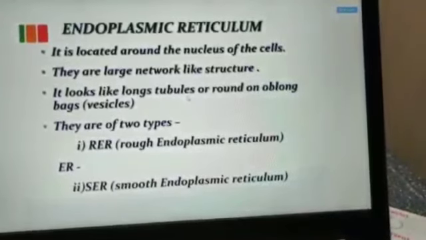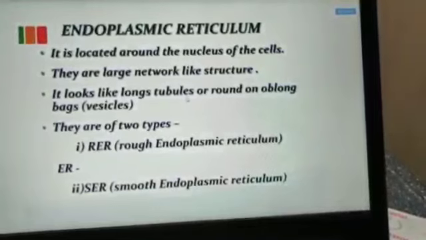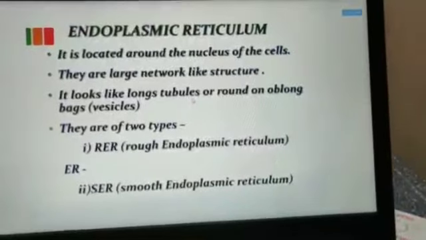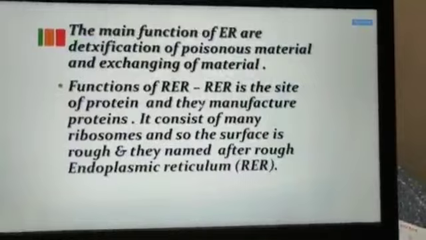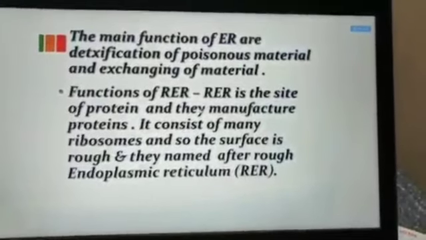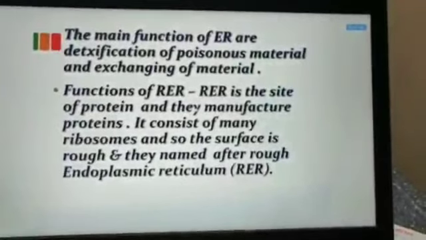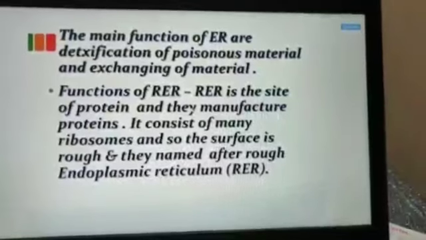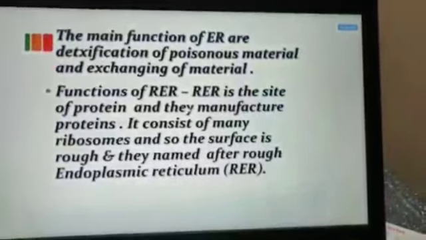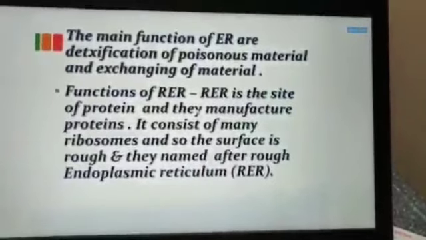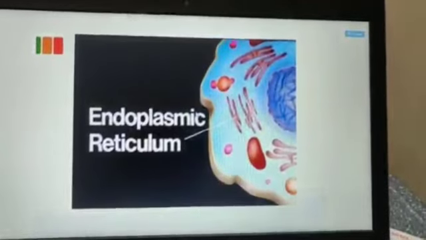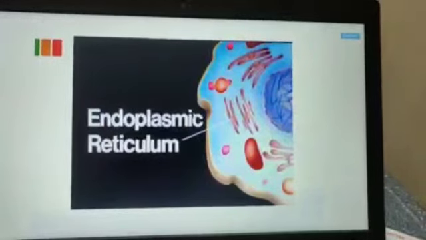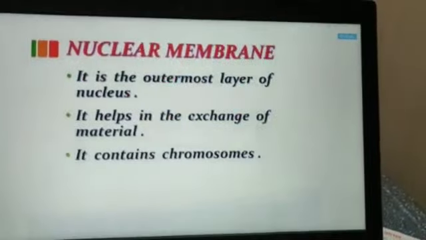RER: R stands for rough, ER stands for endoplasmic reticulum, and SER is smooth endoplasmic reticulum. The main function of the endoplasmic reticulum is detoxification of poisonous material and exchange of material. RER is for protein synthesis and SER is for fat synthesis. Okay, now this is the diagram of an endoplasmic reticulum.